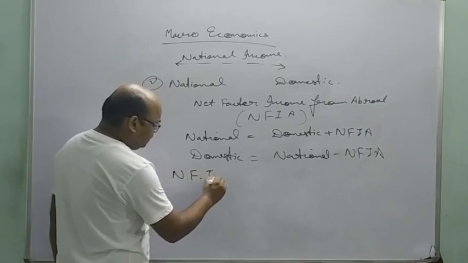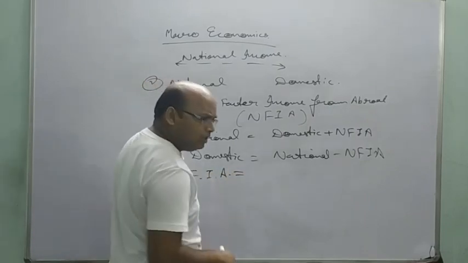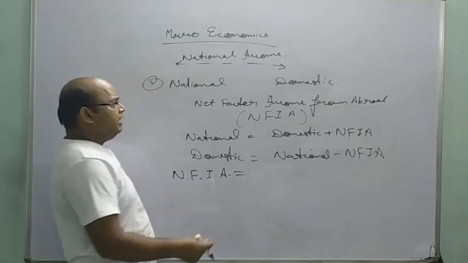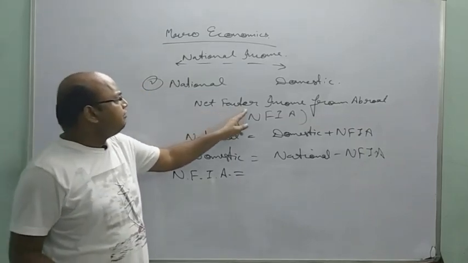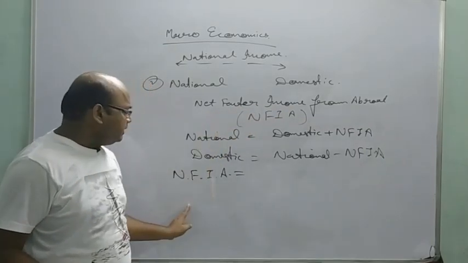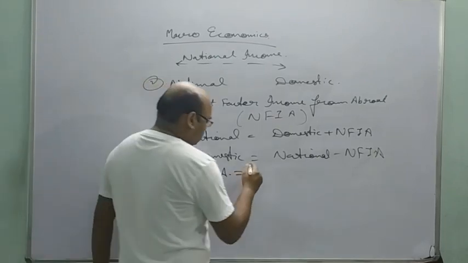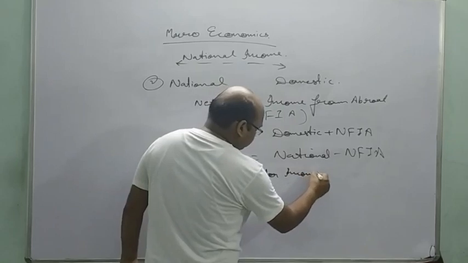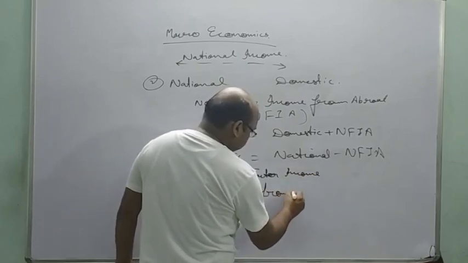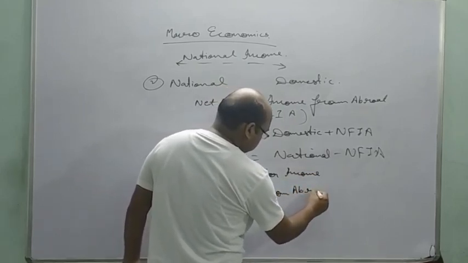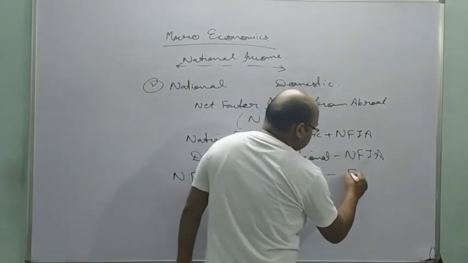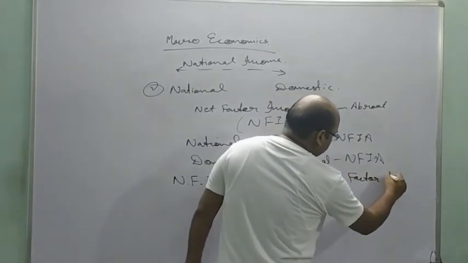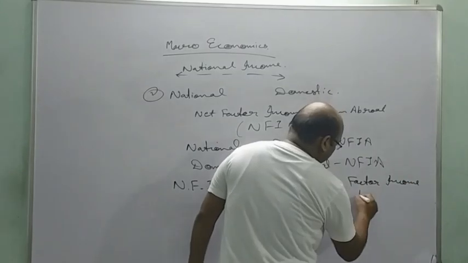And net factor income from abroad also has a formula. There is a reason behind writing net here; we don't write just factor income from abroad. So for net we have the formula: factor income from abroad minus factor income to abroad.